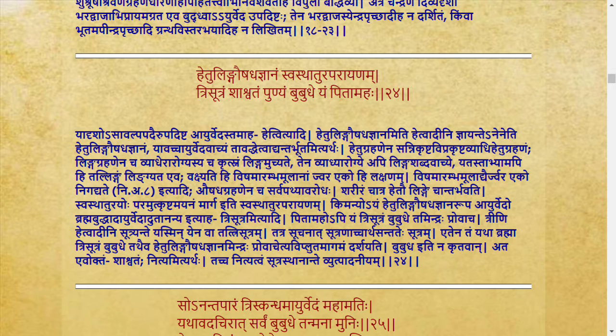Hetu is what are the reasons by which diseases are going to be manifested, the causative factors for causing different diseases. That is Hetu Jnana. And Linga Jnana is what are the clinical features, the signs and symptoms of different kinds of diseases. That is Linga Jnana. And Aushadha is what are the medicines which are useful for treating different types of diseases. So this has been explained as Hetu, Linga and Aushadha Jnana, and this is a Trisutra, and that is explained for both Swastha and Atura. That can be used for both Swastha and Atura.